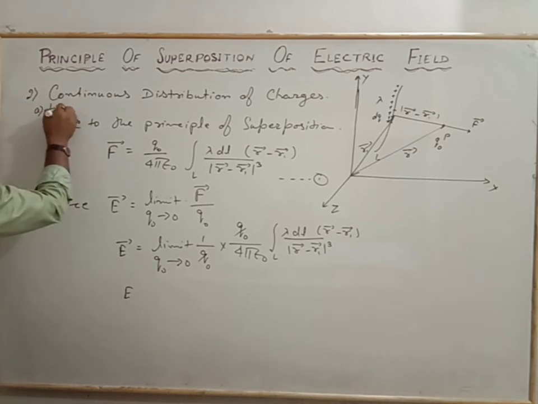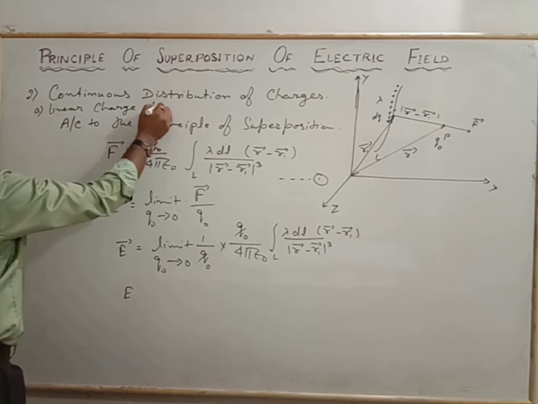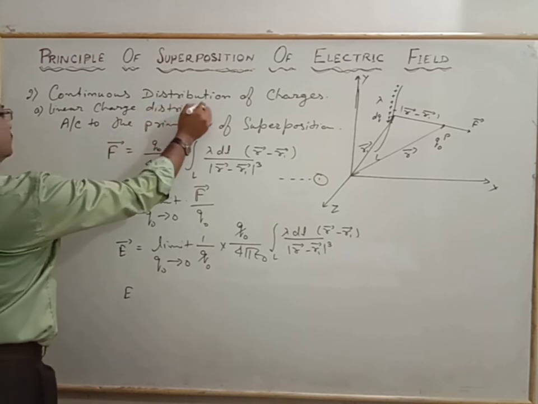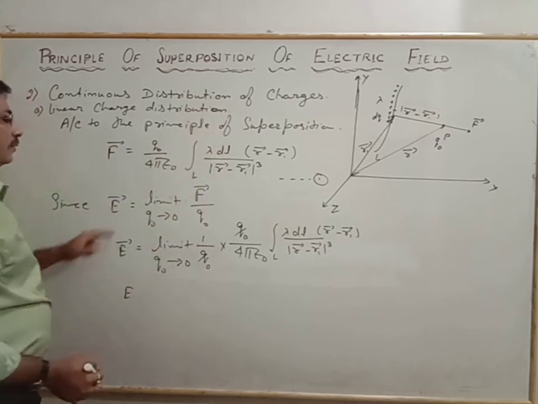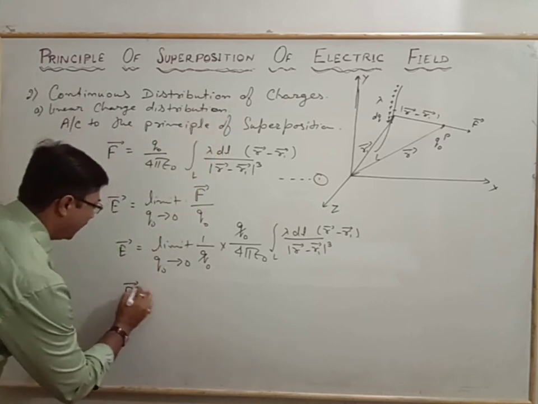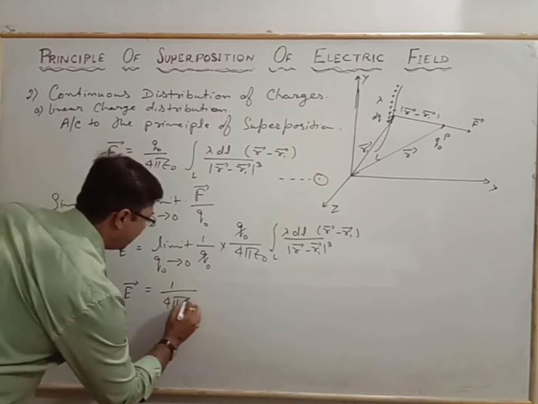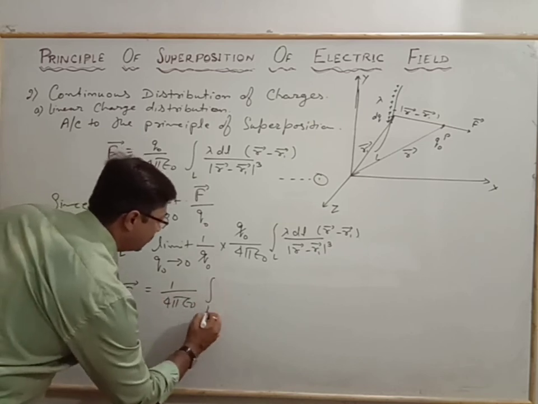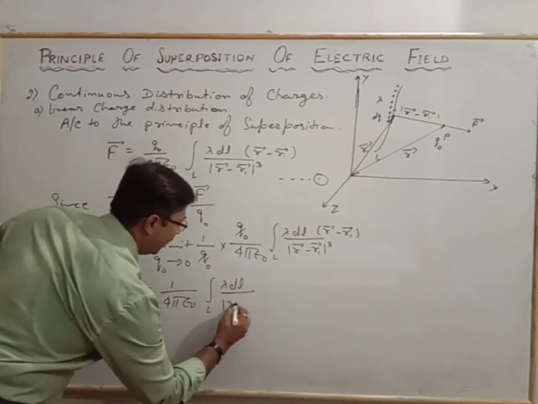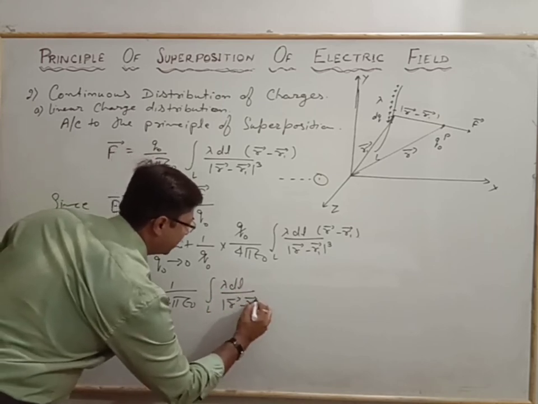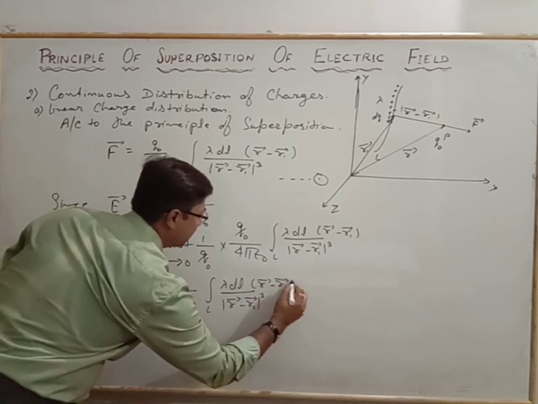Number 1 is the linear charge distribution. At this condition, we have the electric field E vector equal to 1 by 4 pi epsilon naught, integration to the length of lambda dl by r vector minus r1 vector whole cube to the r vector minus r1 vector.